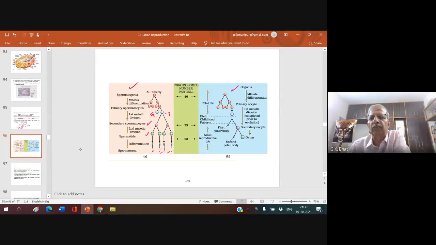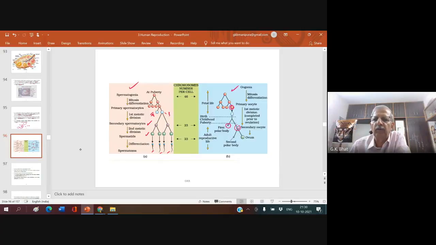Like that, in the female, the oogonium undergoes mitotic division and forms a large number of oogonia, and one of them stops, enlarges further in size, and becomes the primary oocyte. This primary oocyte later divides and forms a secondary oocyte and one small polar body.